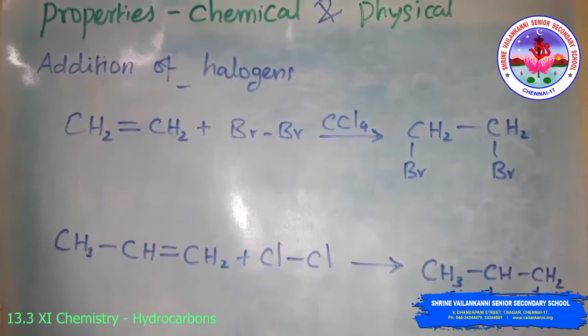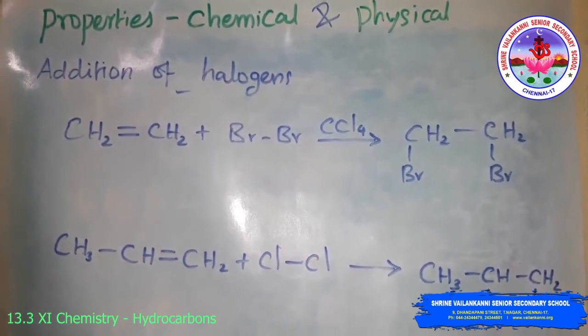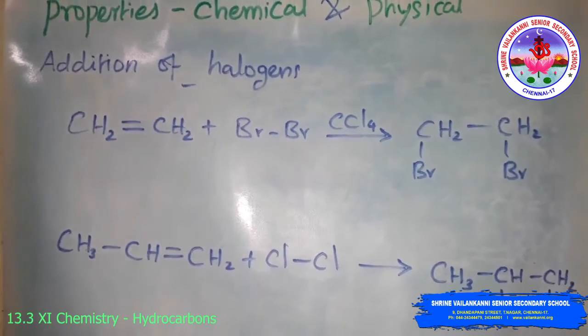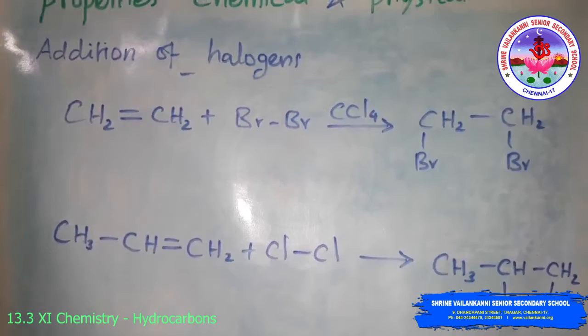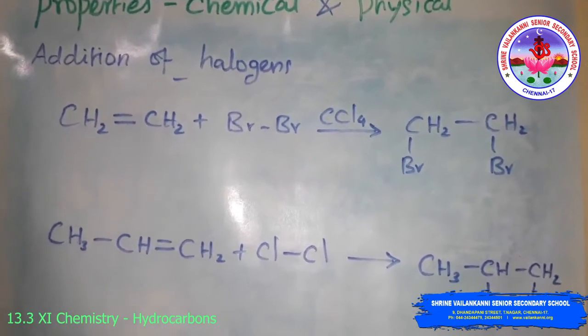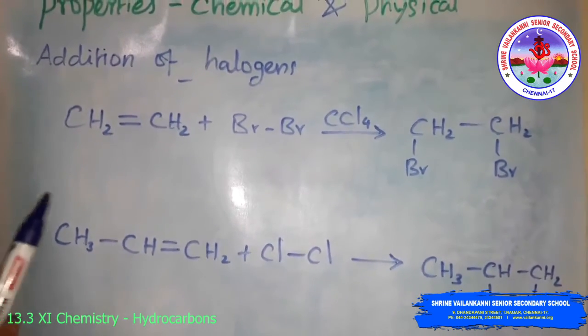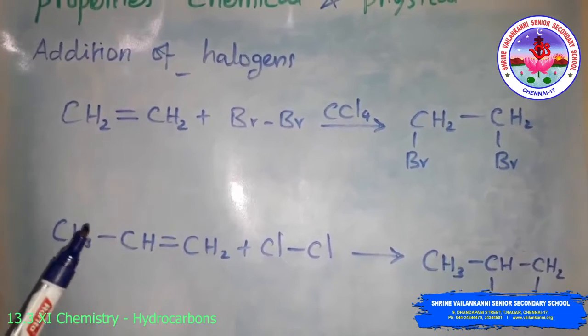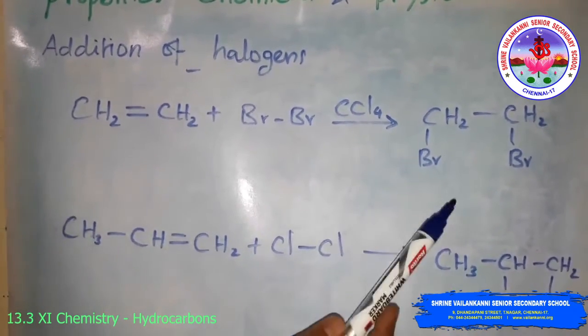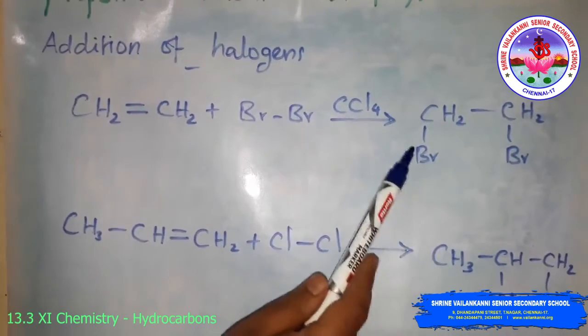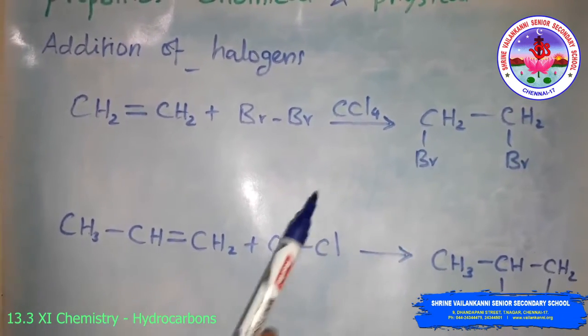So here we are going to discuss the addition of halogens. Already we have seen the addition of dihydrogen. Now the addition of halogens. Halogens like bromine or chlorine add to the alkene to form a vicinal dihalide.